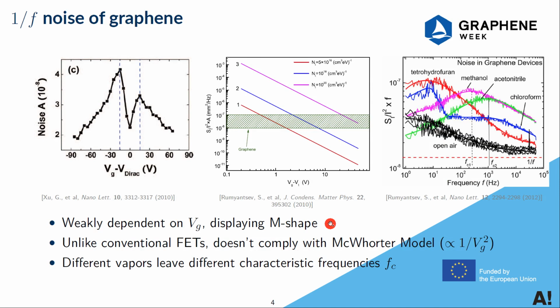Based on previous research, it is known that 1/f noise of graphene is weakly dependent on gate voltage and displays an M-shape, and it doesn't comply with the McWhorter model, according to which the noise is proportional to the inverse of gate voltage squared, and different vapors can lead to different characteristic fluctuators.